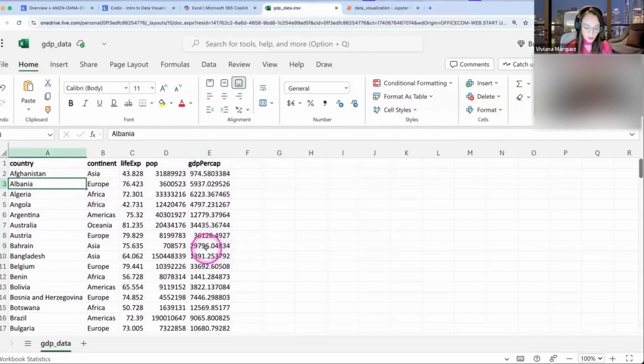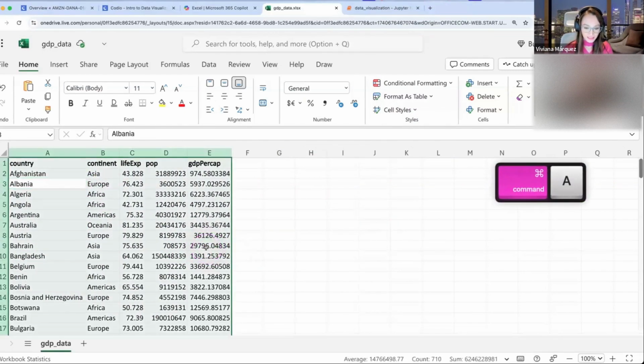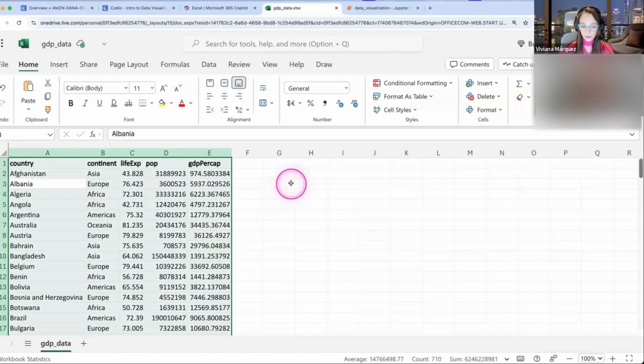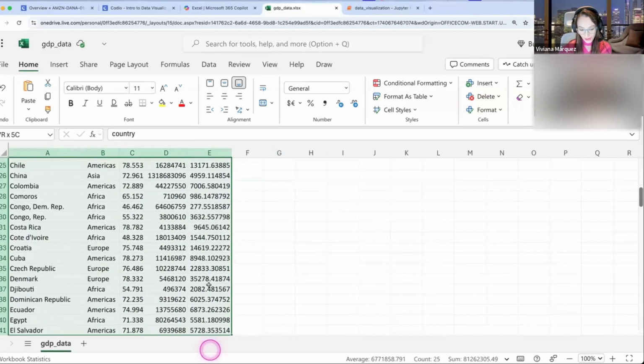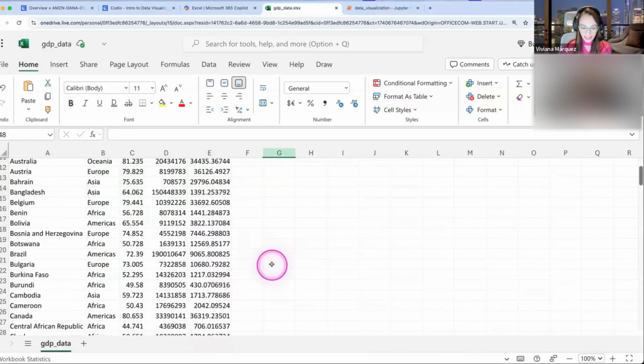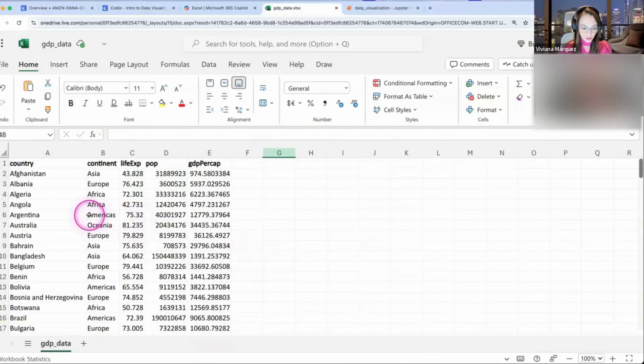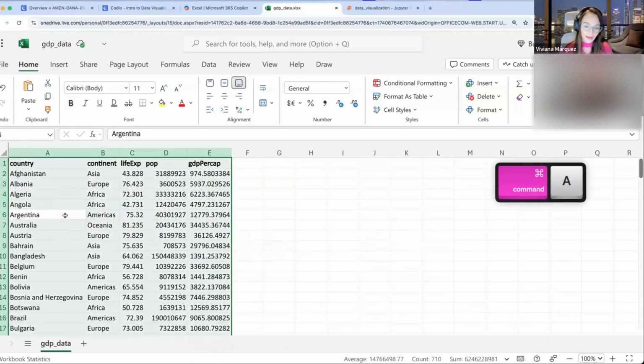And I like to do Command A. If you're on Windows, it will be Control A to select all the data. That's the easiest way. You could also select it manually, but it would be annoying to scroll down and select all that data. So click anywhere there's data, then Control A or Command A, depending on what kind of computer you have. So that selected the data already.